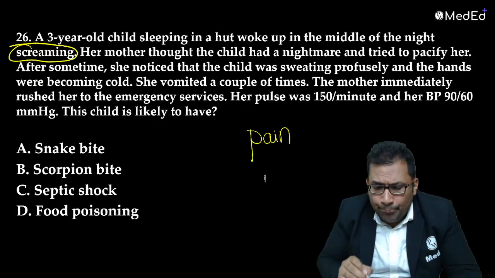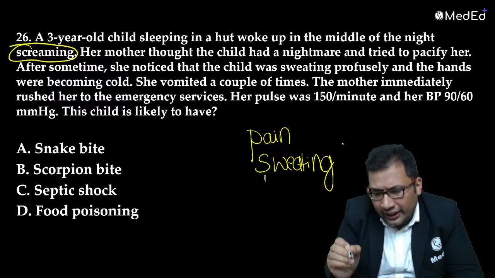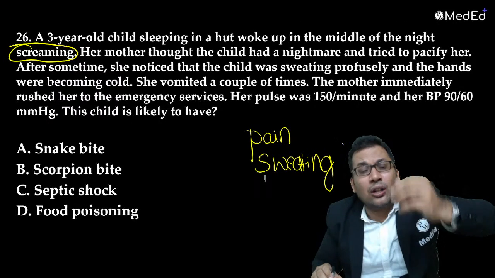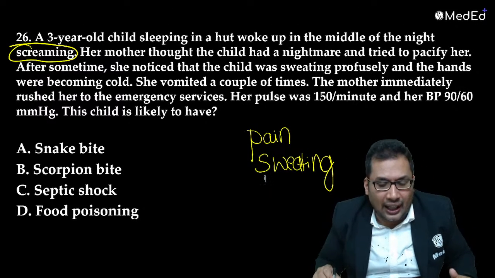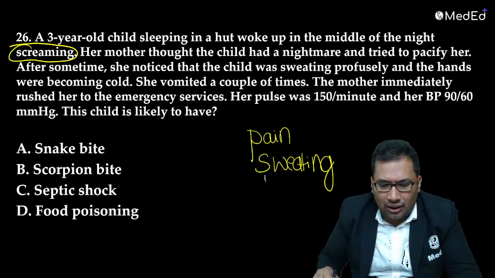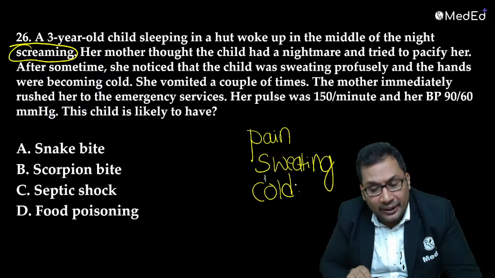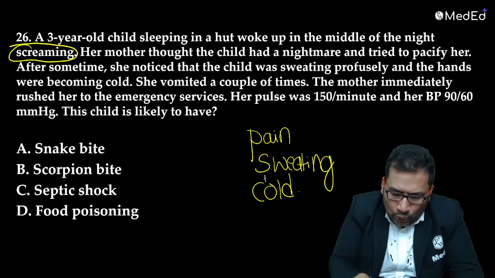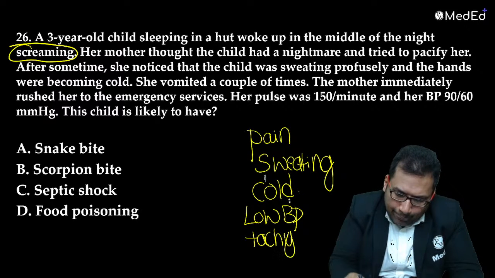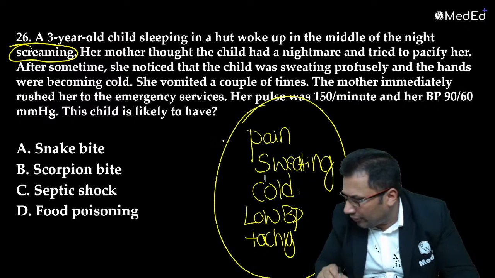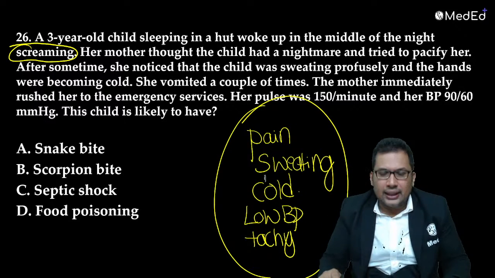And the patient is having sweating. Why is there sweating? Because of release of neurotransmitters like epinephrine and norepinephrine from the adrenal gland. The patient has cold extremities and vomiting. The BP is low, with tachycardia and pain. All this goes in favor of what is the answer? The answer is BP is low.